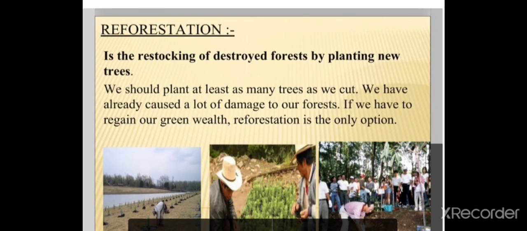Students, in the beginning of this chapter, you have learned what is deforestation, isn't it? Deforestation is the cutting or clearing down of trees. So, what do you mean by reforestation? It is the restocking of destroyed forest by planting new trees.